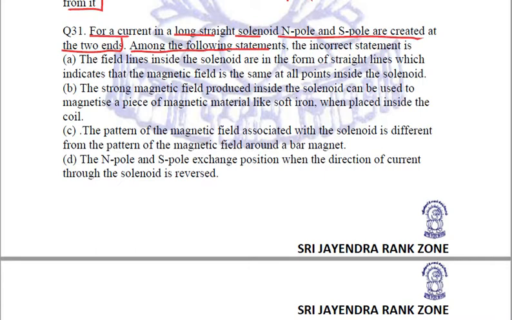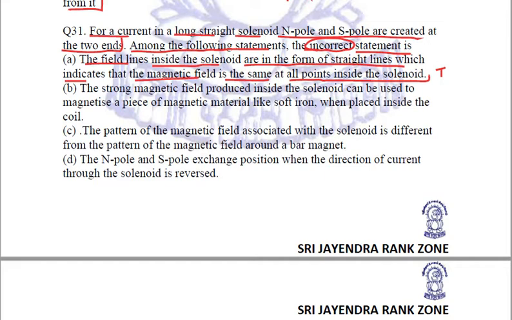Among the following statements, the incorrect statement is, let us see. The first option is the field lines inside the solenoid are in the form of straight lines, which indicate that the magnetic field is the same at all points inside the solenoid. This is a true statement because the magnetic field lines are parallel lines inside the coil representing a uniform magnetic field. So the first statement is true.